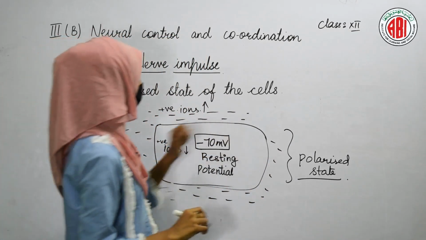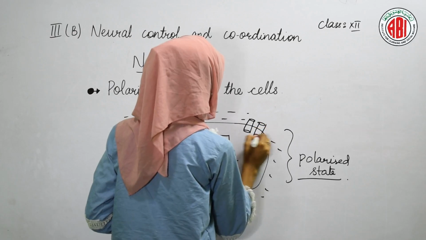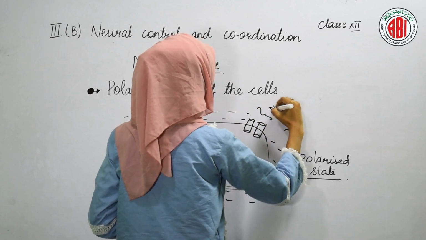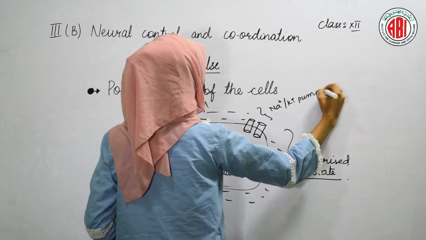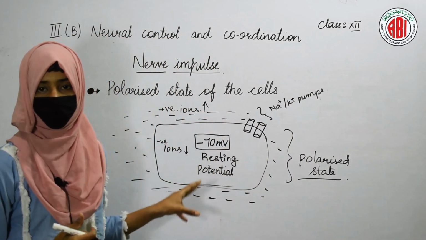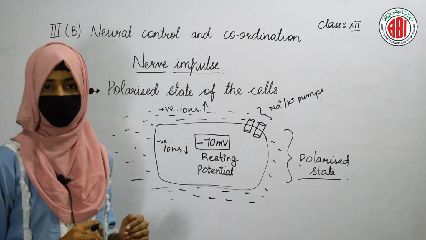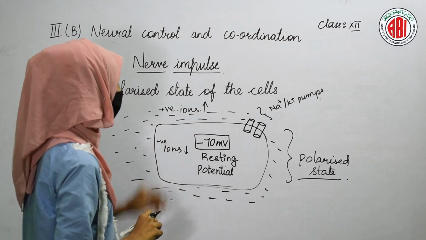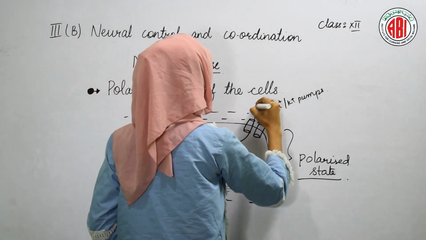In the cell membrane of our cell, sodium-potassium pumps are present. These are called sodium-potassium pumps. So sodium ions are there in the cell. These are positive ions. They are not more in number, but a small number of sodium ions are present inside the cell. Through these pumps, the sodium can move out of the cell.